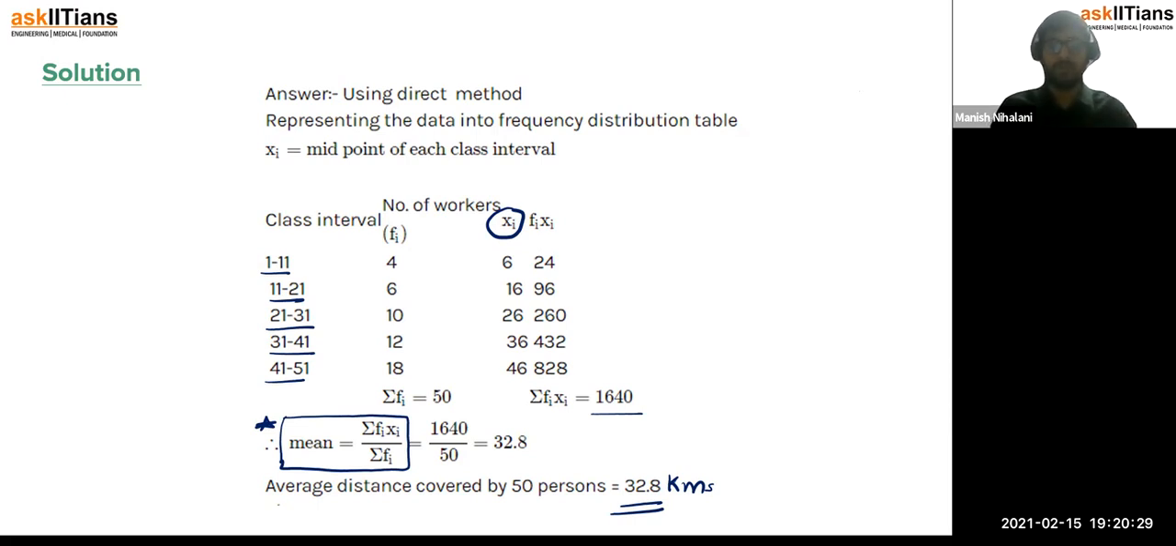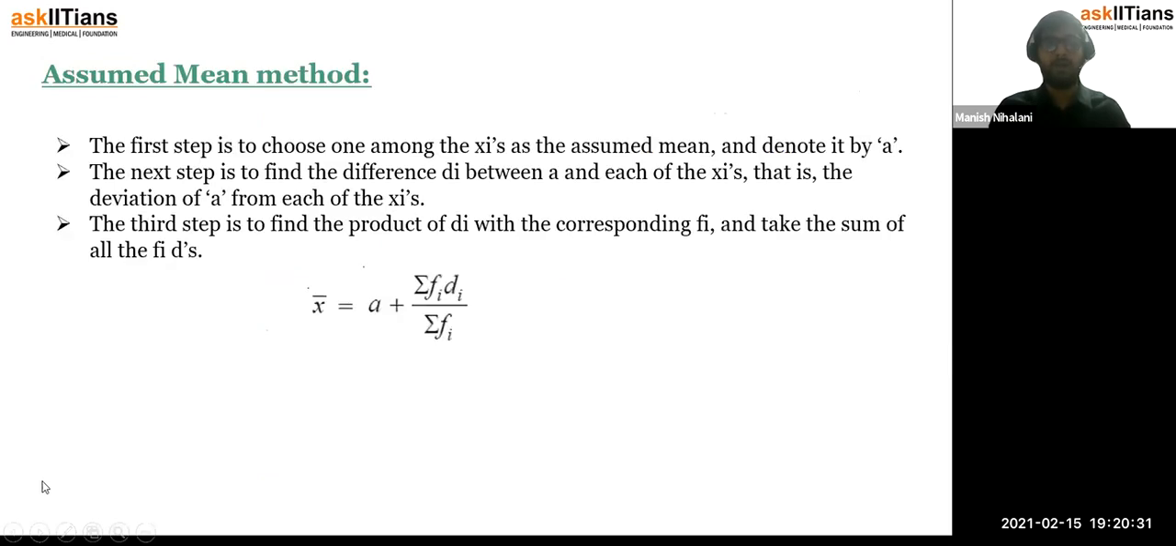Very good. Yes, 32.8 kilometers. It's correct. Next method. Now what is the next method? The next method is the assumed mean method. In this, we assume some mean. Instead of finding the exact mean, initially we assume some approximate mean. Mean is always a middle value, so if the observations are from 10 to 50, then its mean should be around 30, right?